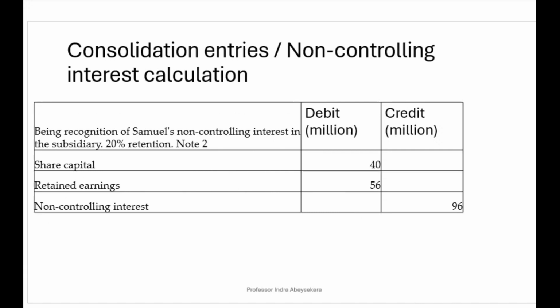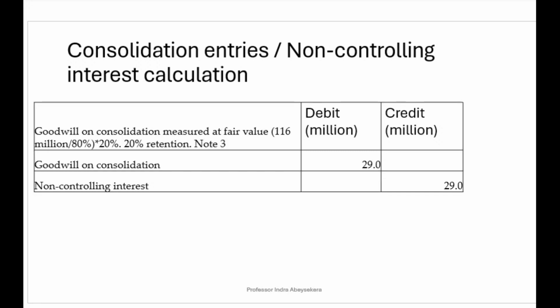So if we look at the next journal entry, for Samuel, there is a 20% interest in share capital still, and 200 times 20% is 40, and a 20% interest in retained earnings, 280 times 20%, that's 56. So together this gives 96 non-controlling interest, just like in the previous net assets value calculation. But there's an additional amount that we have to now assign. That's the goodwill on consolidation.